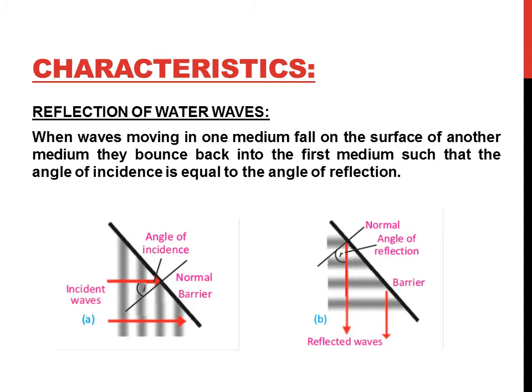Then the incident waves in figure A touch the barrier and are reflected back as shown in figure B. Here we come to know that the angle of incidence and the angle of reflection both are the same. So this is how we can find the reflection of water waves by putting a barrier in the way of water waves in the ripple tank.